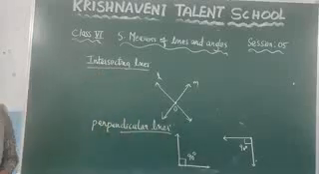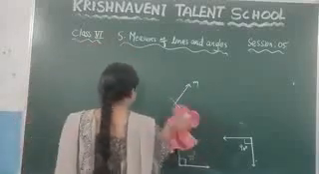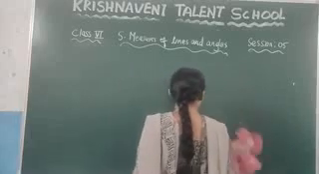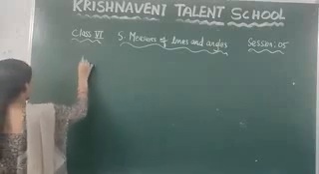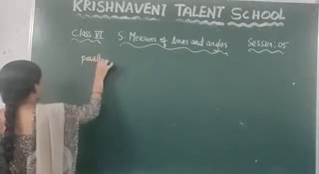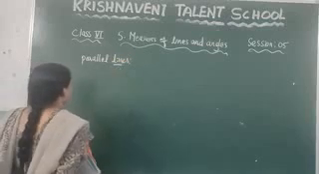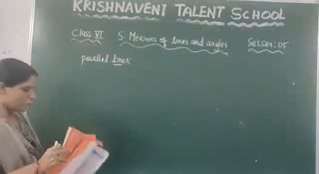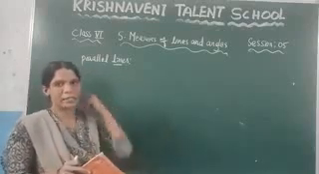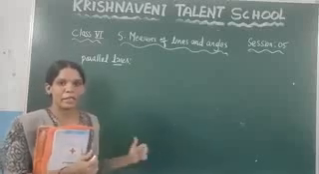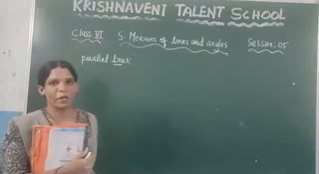Now see the next type of lines, which is the parallel lines. Parallel lines are defined like this: if two lines on a plane do not intersect each other at any point. That means if you take any two lines, and these two lines do not intersect at any point.